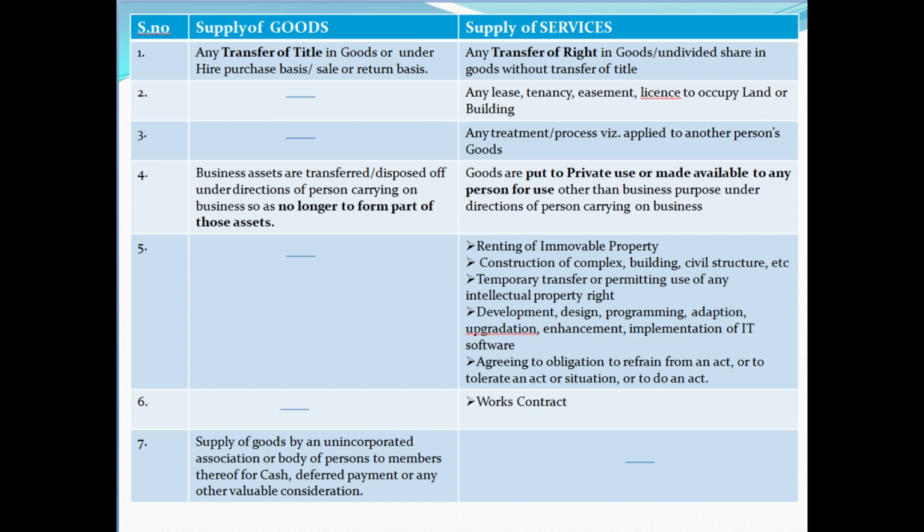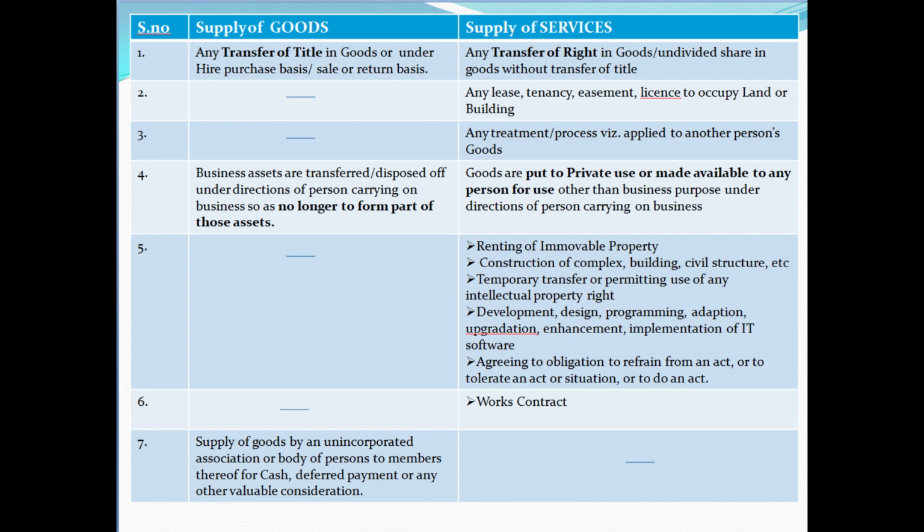It shall not be treated as a supply of goods. It is only treated as a supply of services by giving such land as a lease, tenancy, license, etc. And the third one is any treatment or process applied to another person's goods, like dyeing of another person's clothes, which is treated as a supply of services.